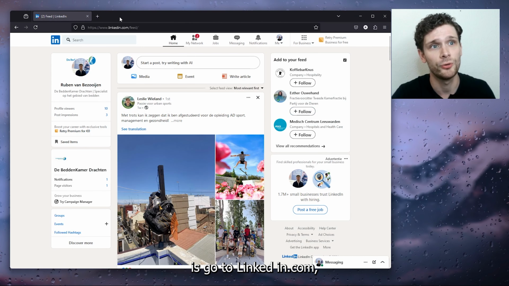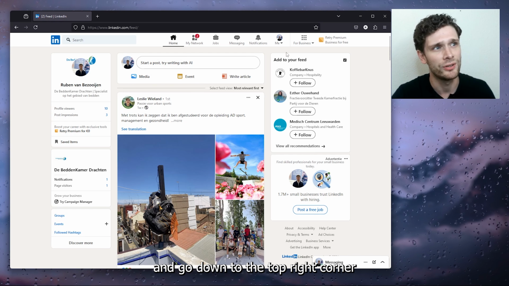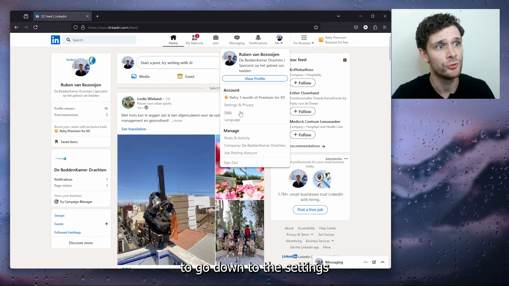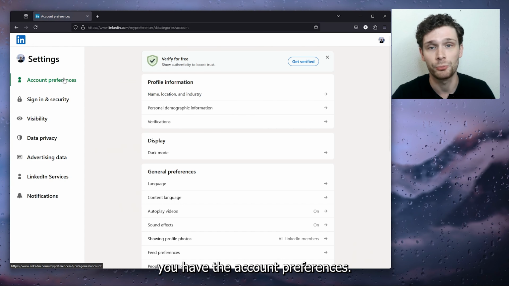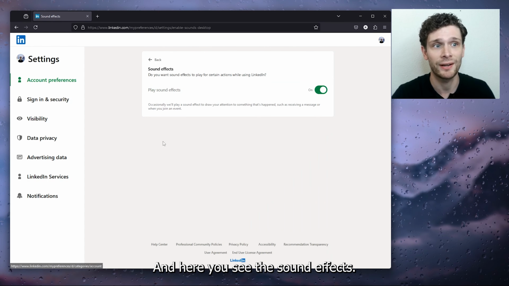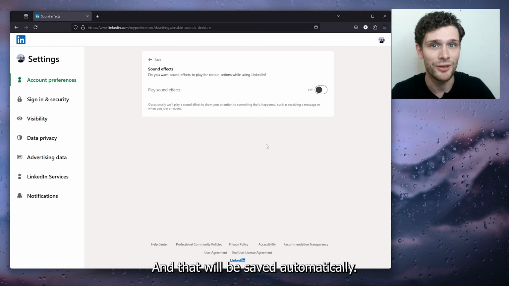The first thing that you want to do is go to linkedin.com, sign into your existing account and go down to the top right corner where your profile picture appears. Use this drop down menu to go down to the settings and privacy tab, and right here you have the account preferences. Now here you go down to the general preferences and here you see the sound effects. Now here you can easily turn them off, as you can see right here, and they will be saved automatically.